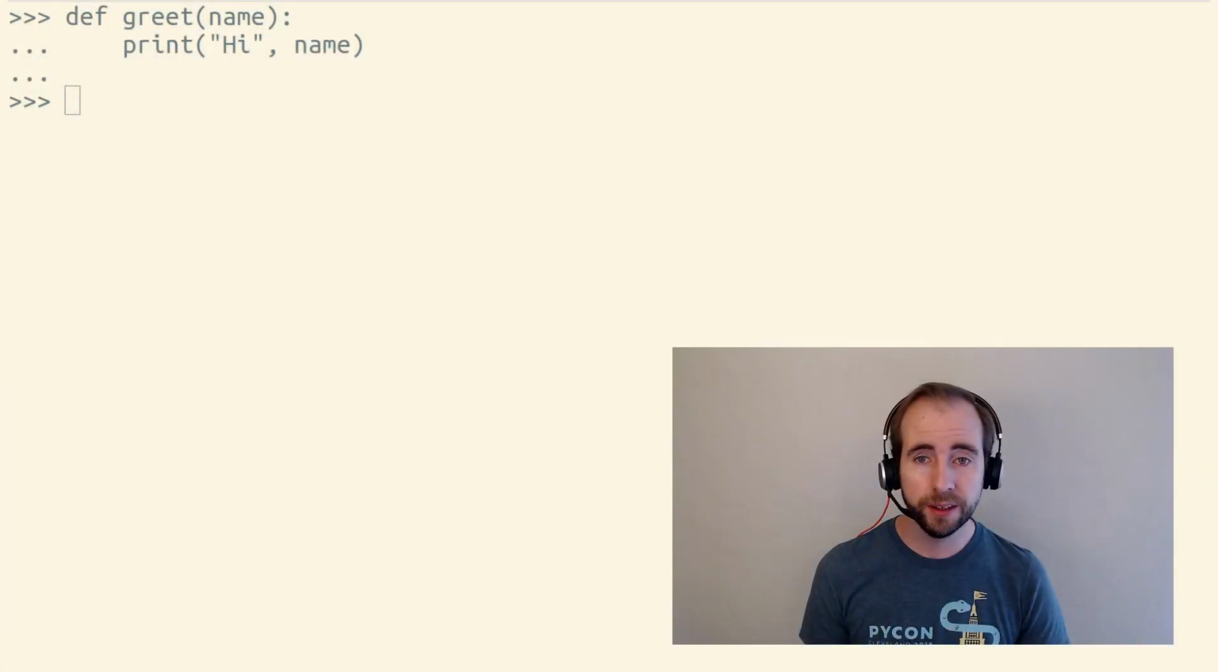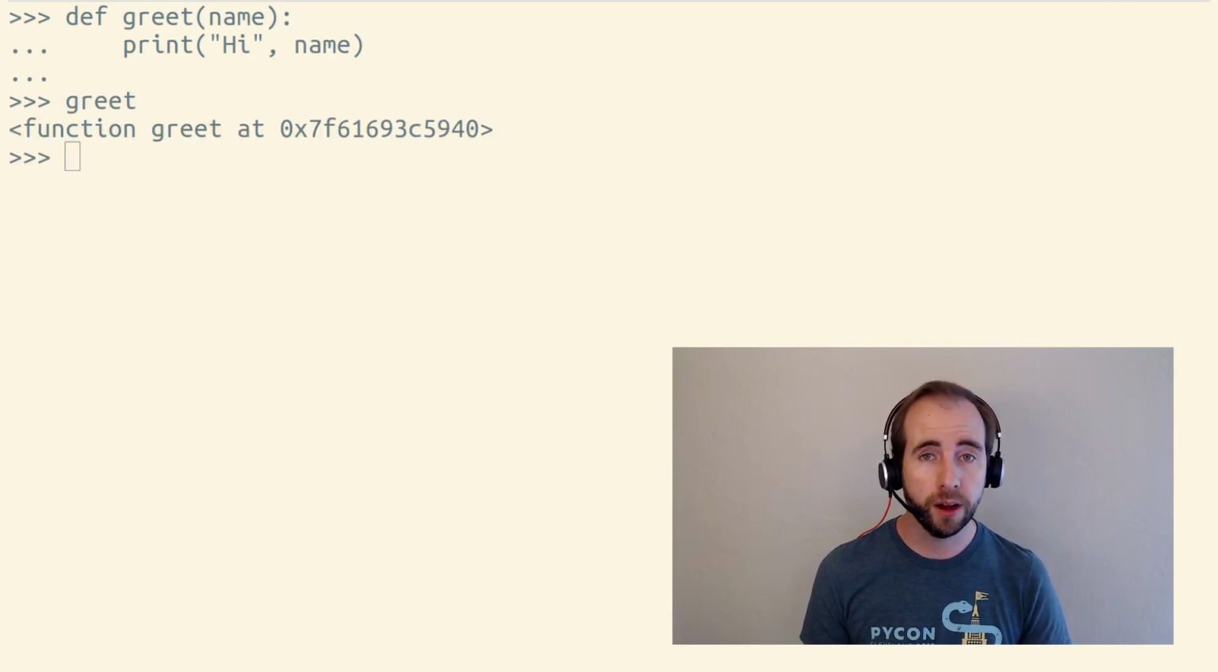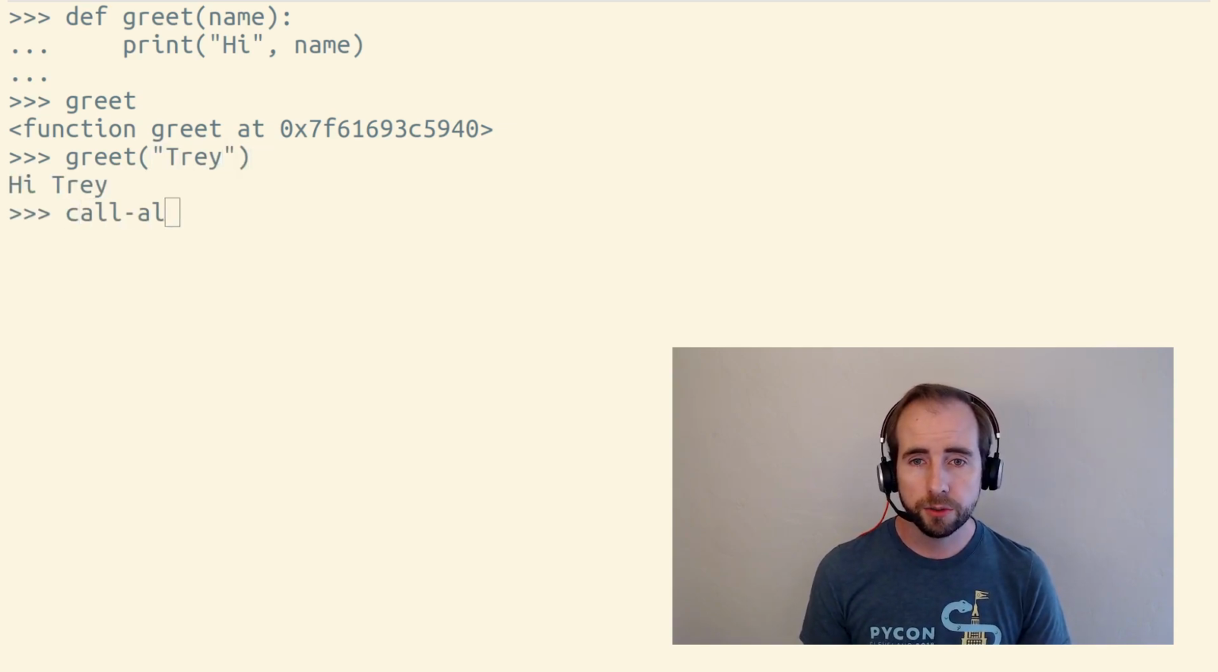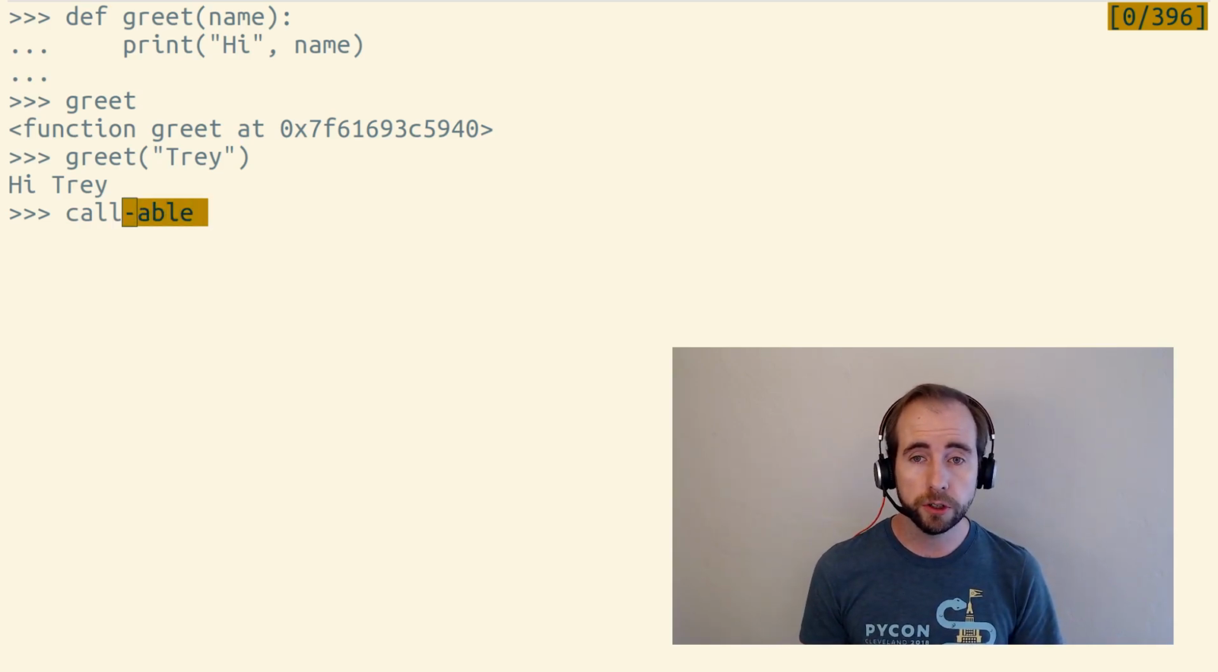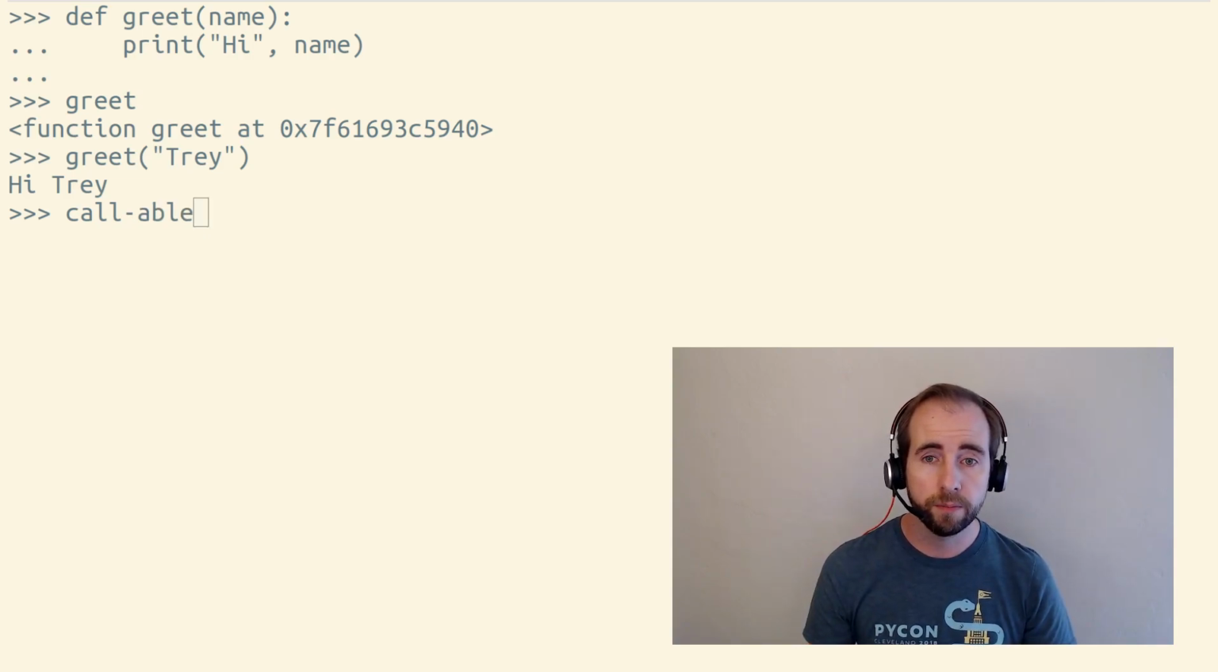A callable is an object that you can call. So when you define a function in Python, you'll get a function object. You can call function objects by putting parentheses after them. So functions are callables, meaning there's something you're able to call. You can call a function by putting parentheses after it.